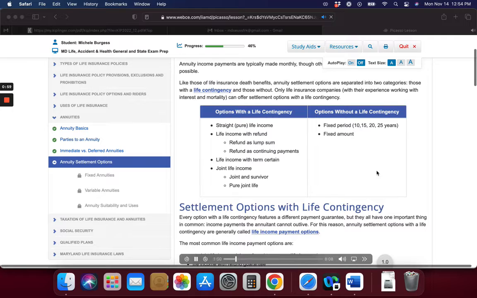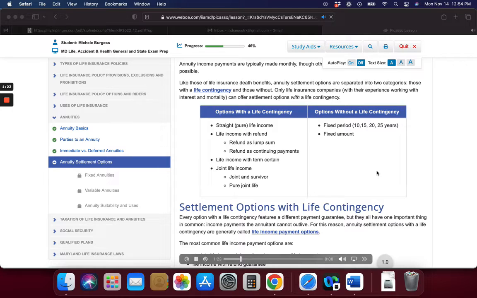Settlement options with life contingency. Every option with a life contingency features a different payment guarantee, but they all have one important thing in common: income payments the annuitant cannot outlive. For this reason, annuity settlement options with a life contingency are generally called life income payment options. The most common life income payment options are